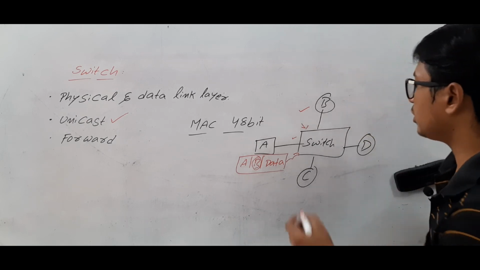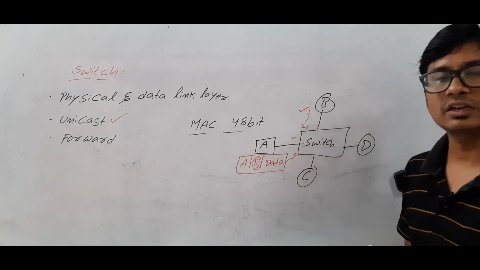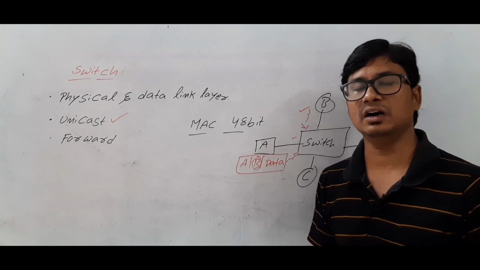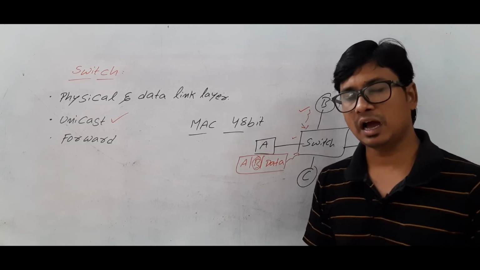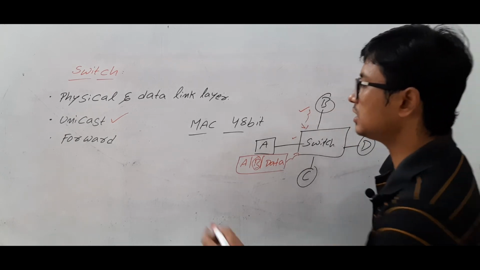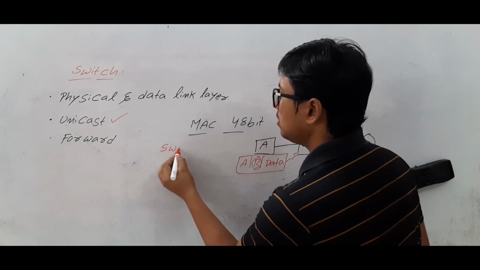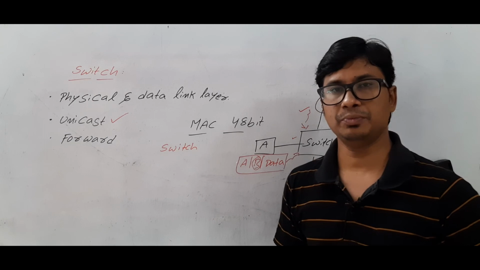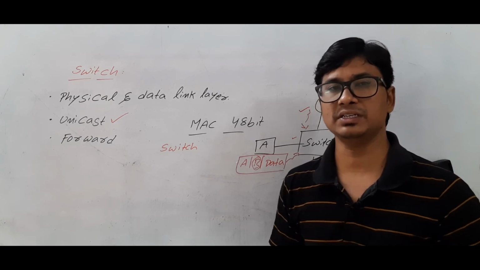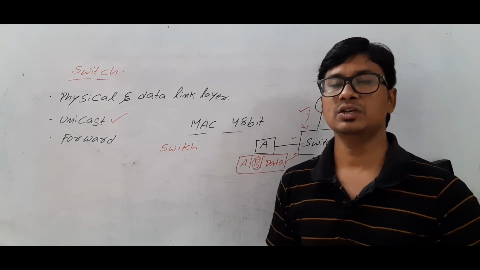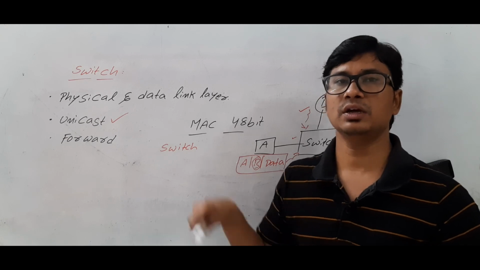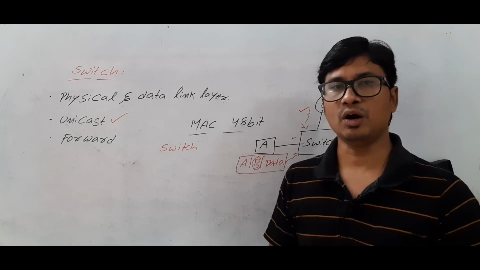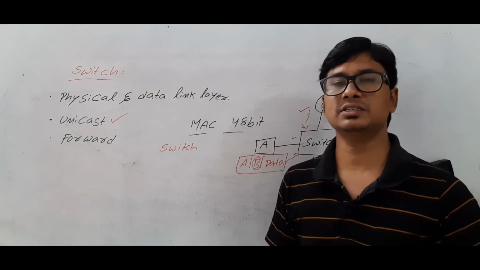Now, if you are doing only unicast, the traffic will be less in the switch as compared to the hub. And one more thing is that a switch is a little bit costly as compared to the hub. The hub is a cheaper device as compared to the switch. So I hope you have understood what a switch is, how it works, and how many layers it consists of.